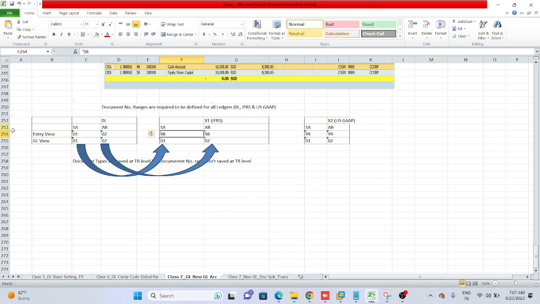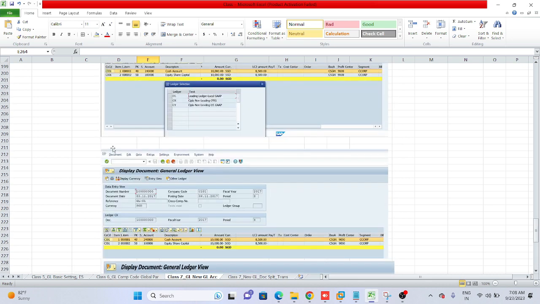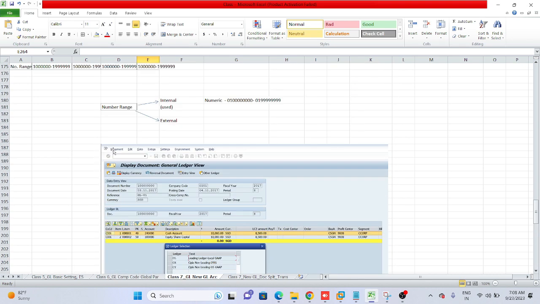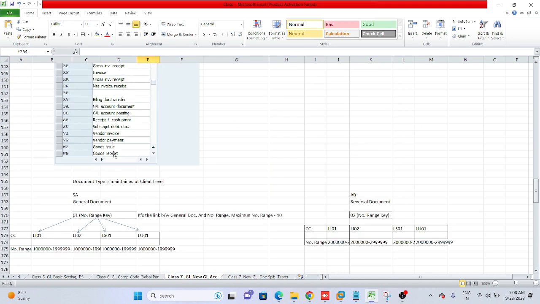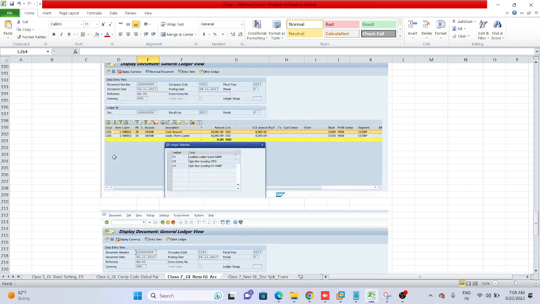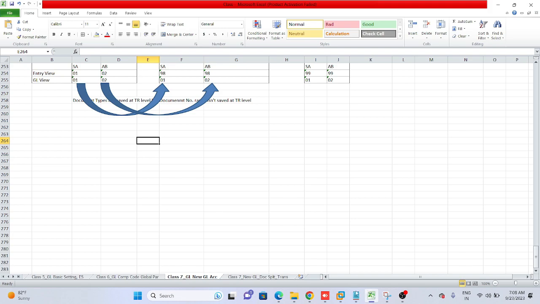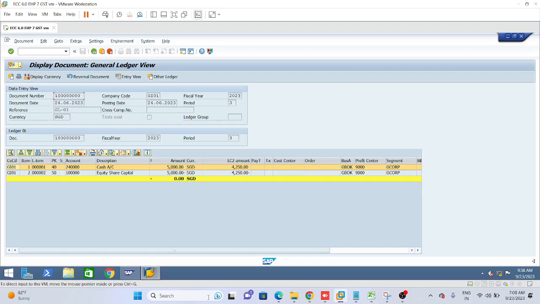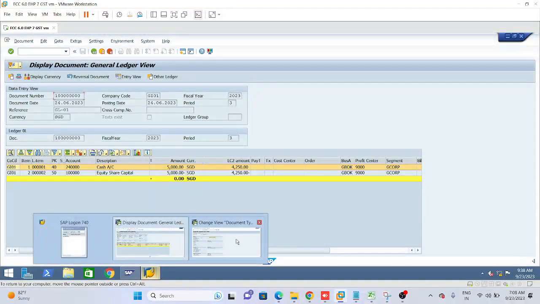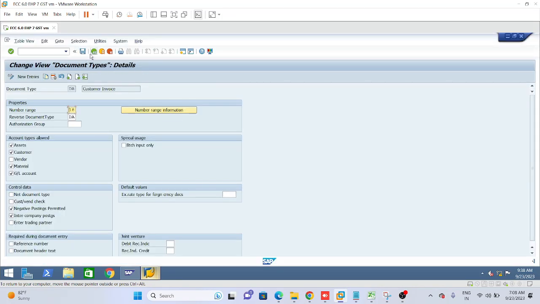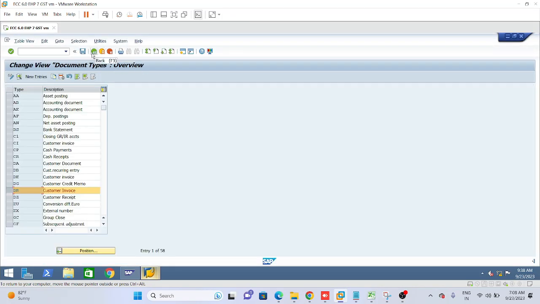Okay, so now I'm going to do this configuration, meaning settings. Actually, this is configuration only, but it will not be saved in the TR. So now let's move. Please give heading, define document types and entry view. Do you guys have any doubt?